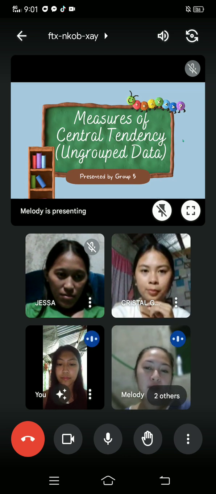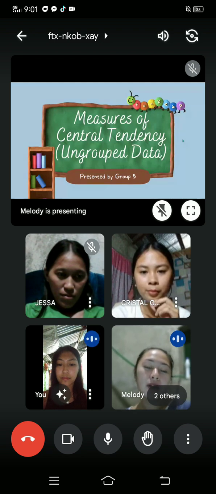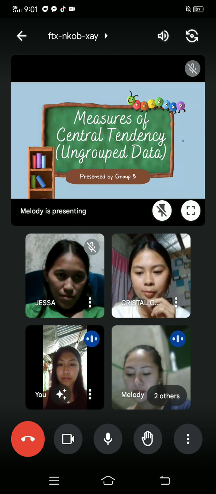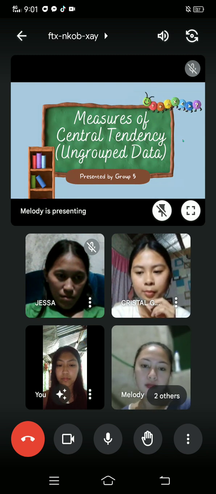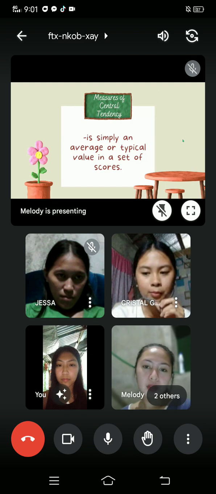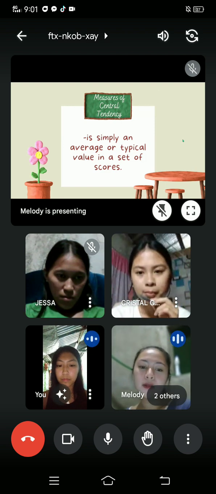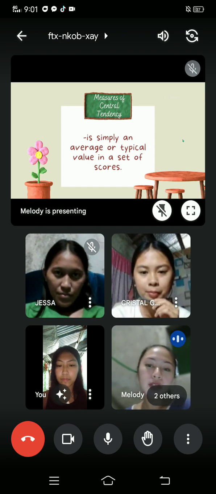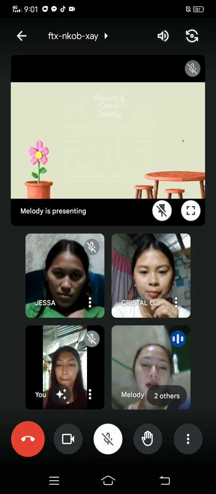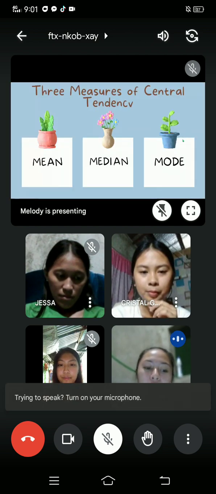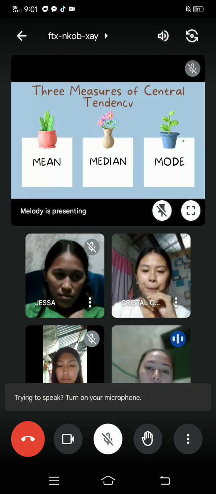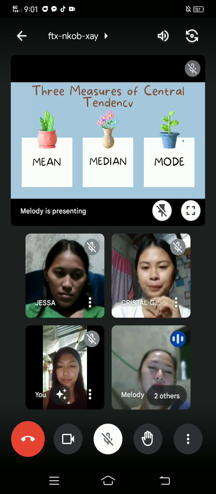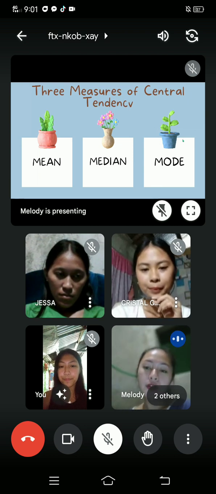We are Group 5 from EN 1B, and we're about to discuss the measures of central tendency. The measures of central tendency is simply an average or typical value in a set of scores. There are three types. The first one is the mean. The second is the median. And lastly is the mode. Now let me call on Miss Crystal to continue the further discussion.